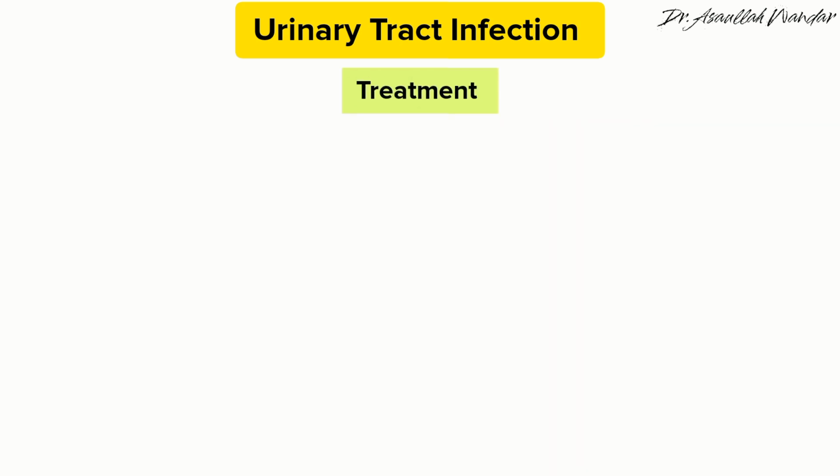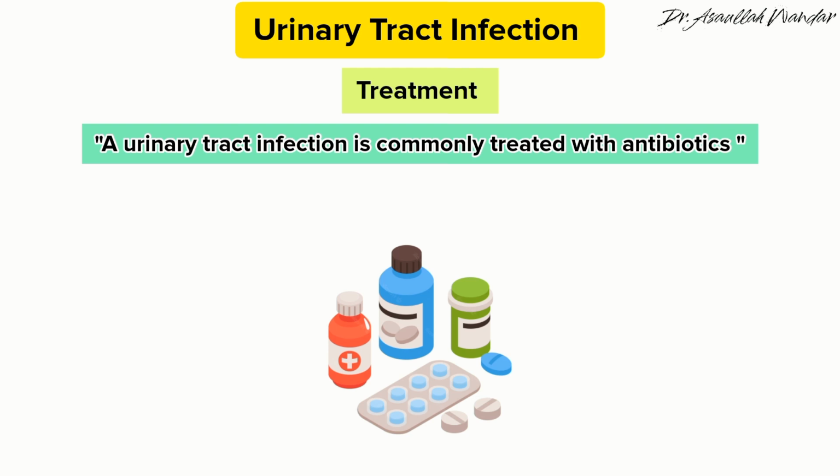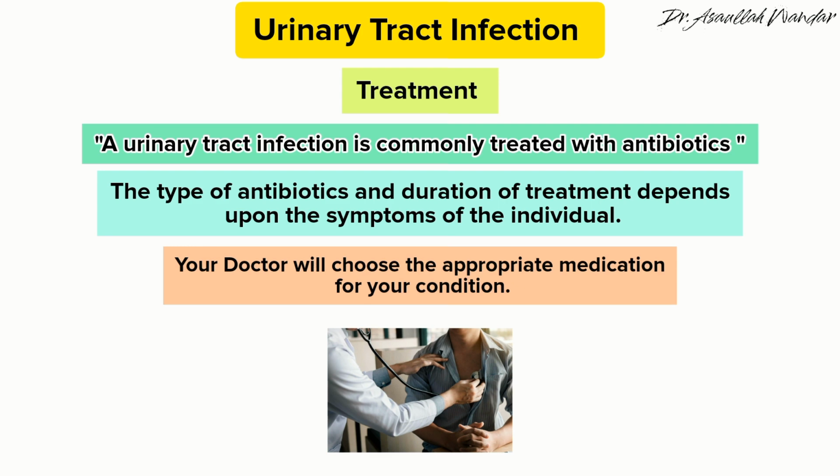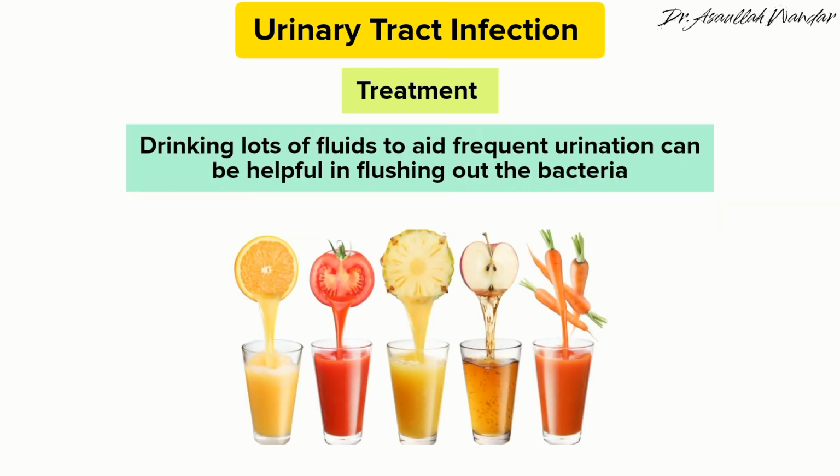Treatment. A urinary tract infection is commonly treated with antibiotics. The type of antibiotics and duration of treatment depend on the symptoms of the individual. Your doctor will choose the appropriate medication for your condition. Drinking lots of fluids to aid frequent urination can be helpful in flushing out the bacteria.